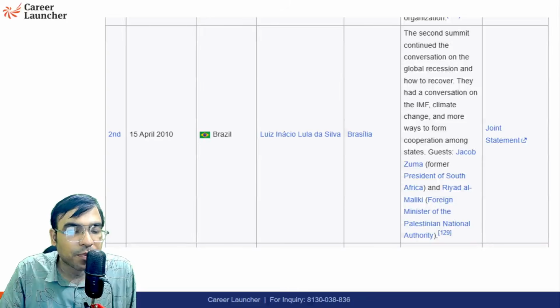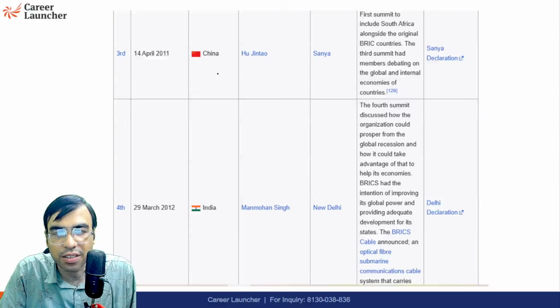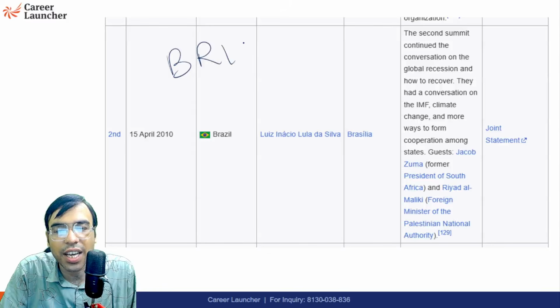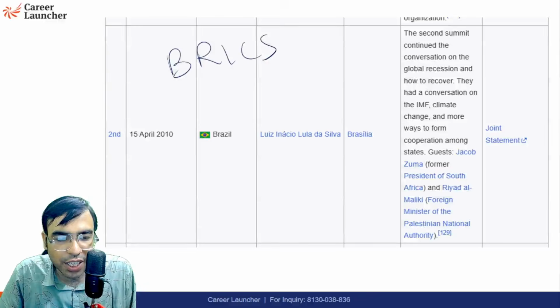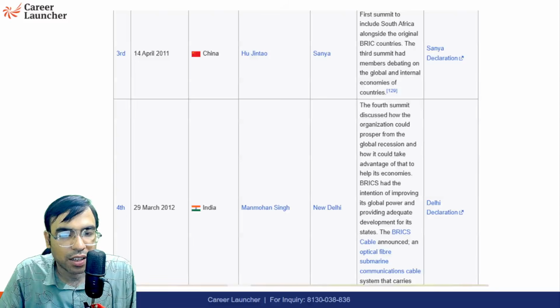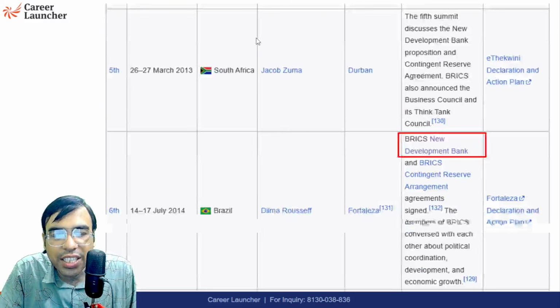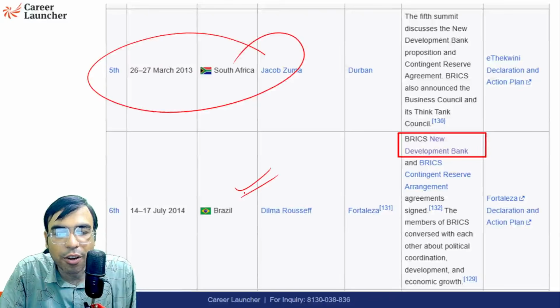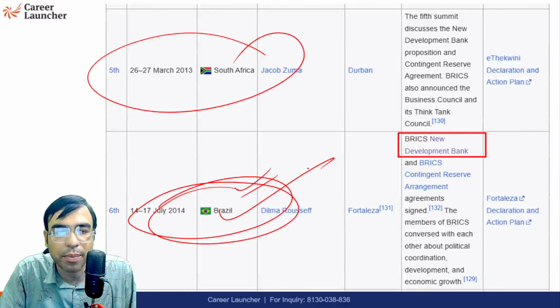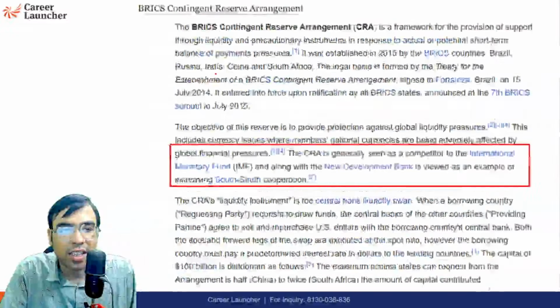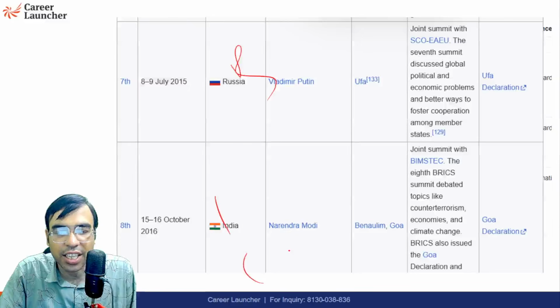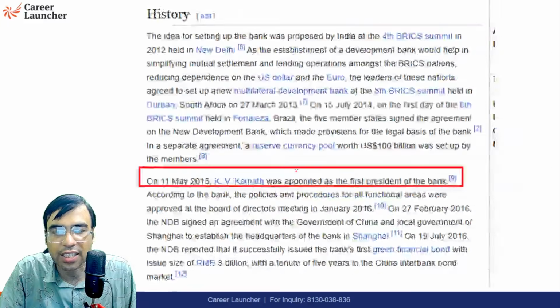But if you see, in initial years we have seen some changes. The first BRICS meeting actually happened in Russia. Then the second happened in Brazil, then in China, and then in India. So initially there were some issues, but from 2014 onwards you see Brazil, then Russia, India, China, South Africa.